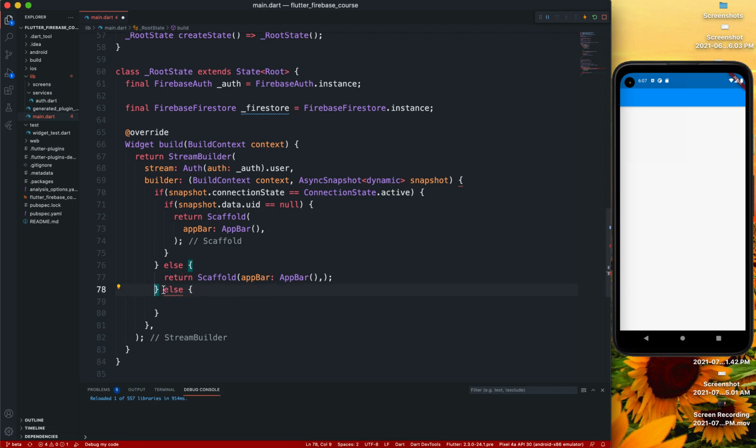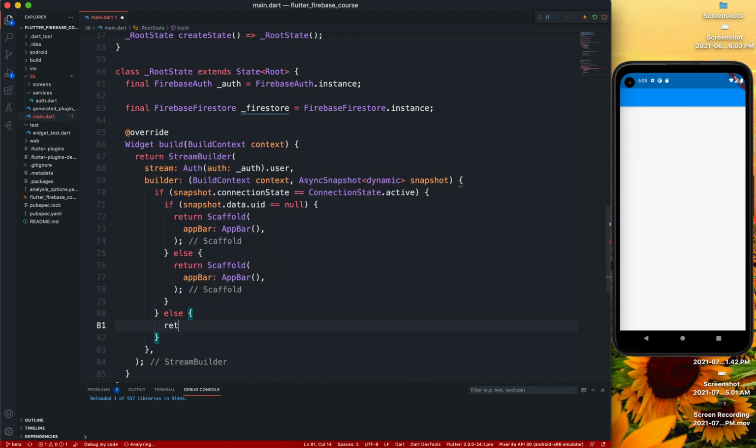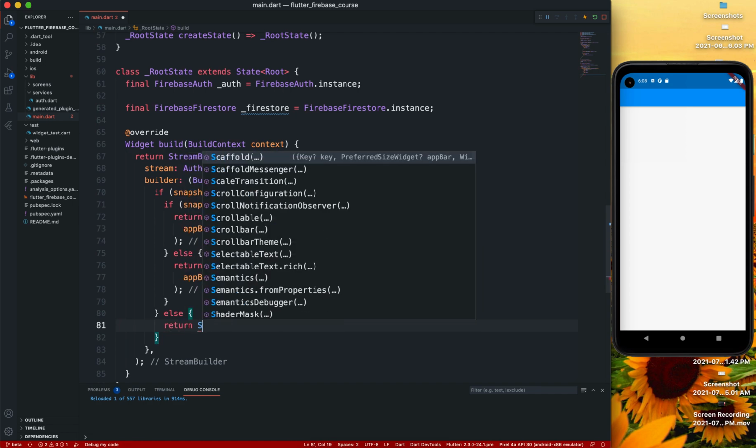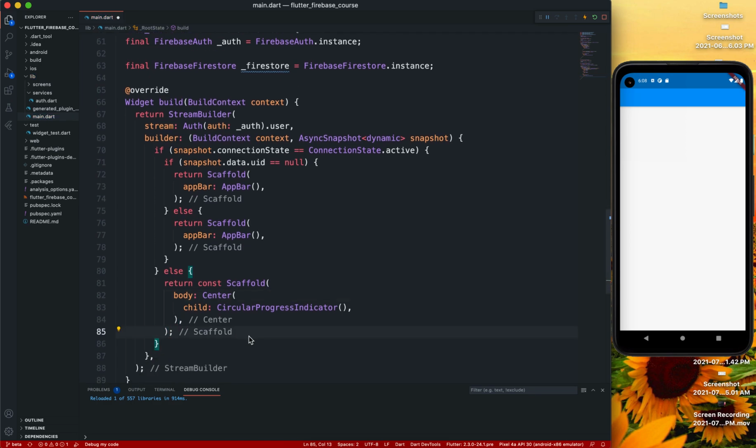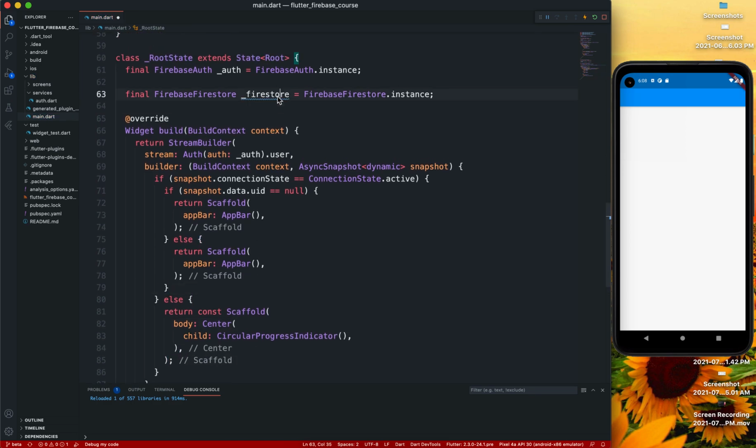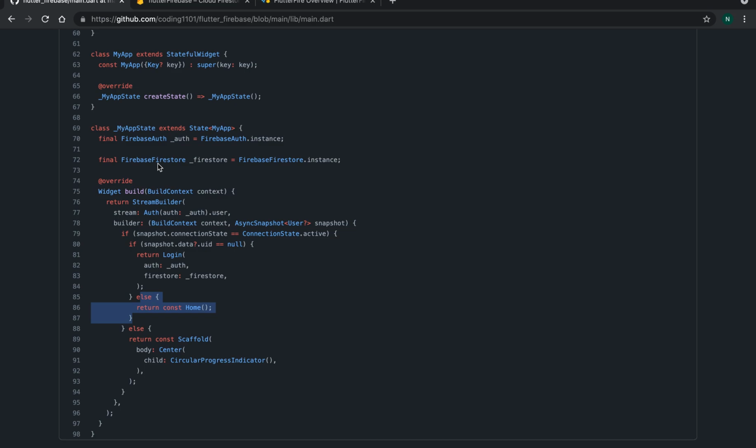And then if it's none of them, and this else actually is in the wrong place. It's supposed to be here. Else, we are going to return a scaffold with a body of center with a child of a circular progress indicator. We'll put in a semicolon. I don't need that Firestore instance, but we'll be using that later because we'll need to pass that into login.